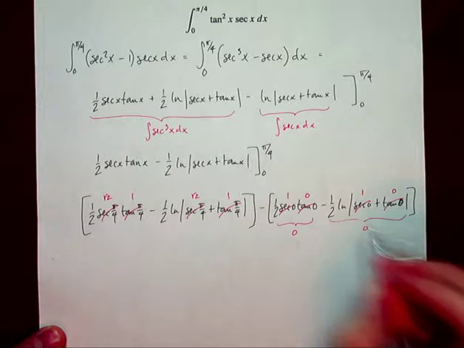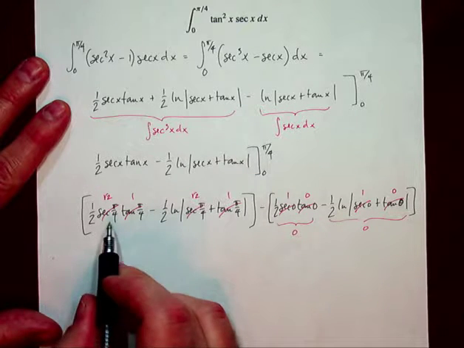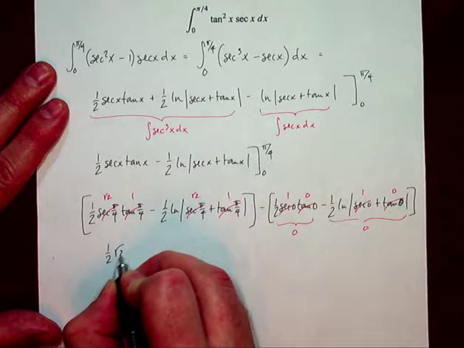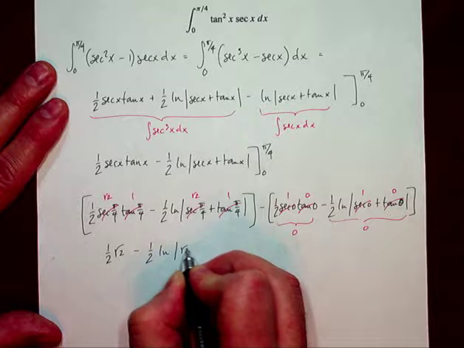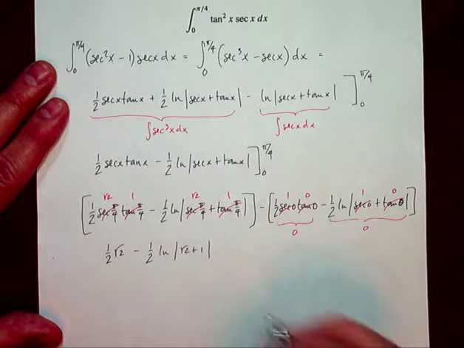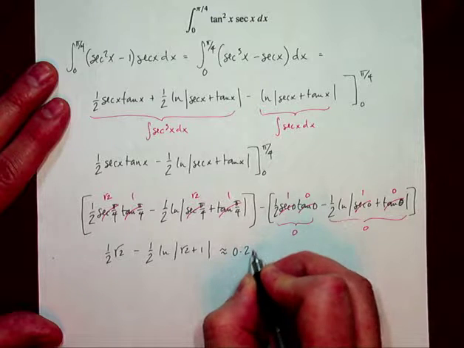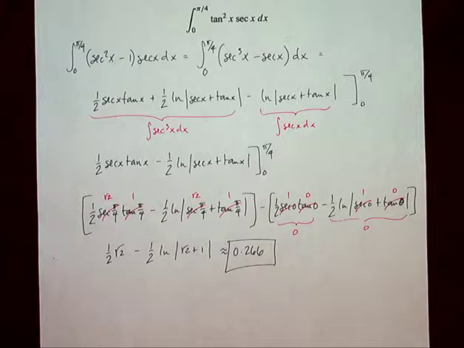So this whole second thing right here, both of those terms amount to 0, so the full value actually comes out of here. And what I get is 1/2 root 2 minus 1/2 natural log of root 2 plus 1, and that is approximately 0.266. And you can confirm that with your calculator.